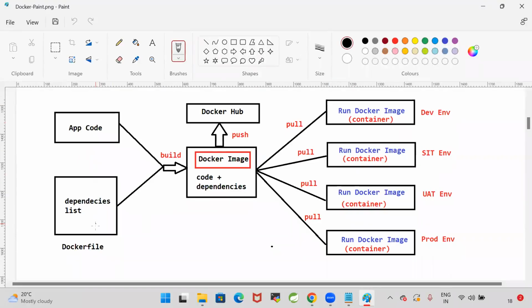Application code and application dependencies we will package as a Docker image. So here, what are the dependencies we need for our application? We can configure them in the Dockerfile, and the code will be available. By using the code and a Dockerfile, we will build a Docker image. Image is nothing but a package. That image we can store into Docker Hub, and we can pull that image and run the image. When we run the image, a Docker container will be created.